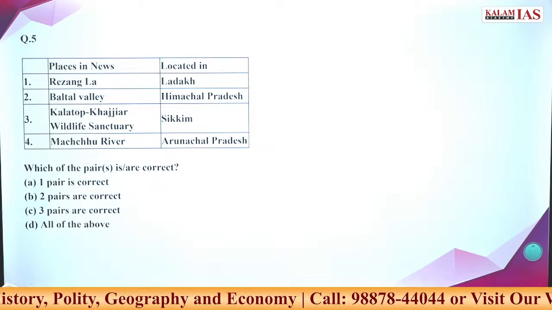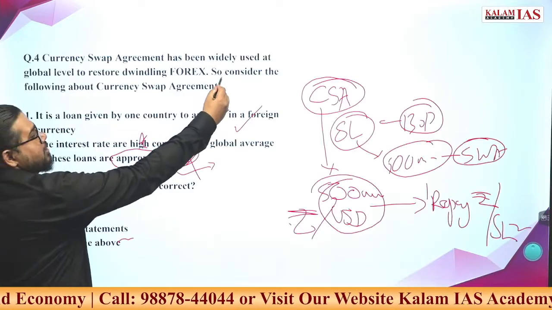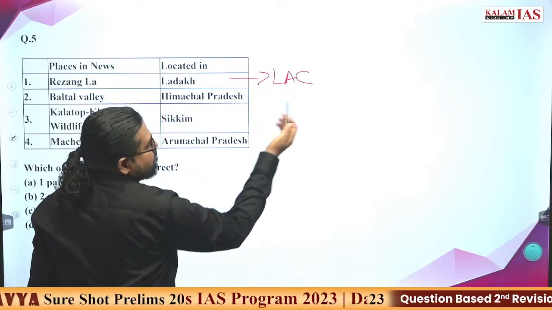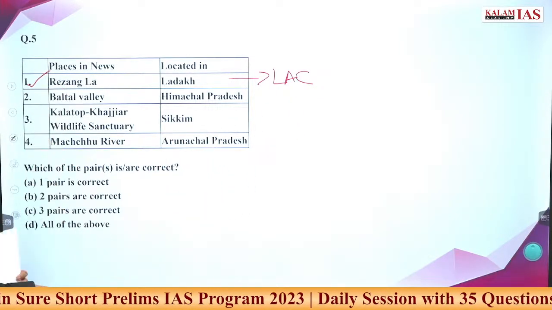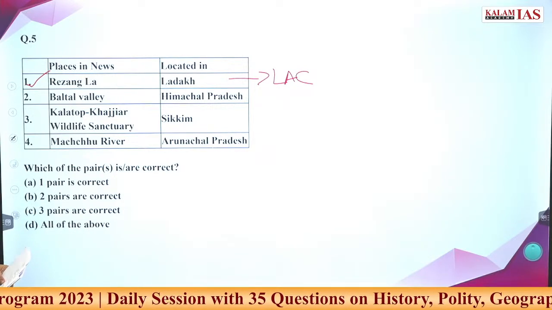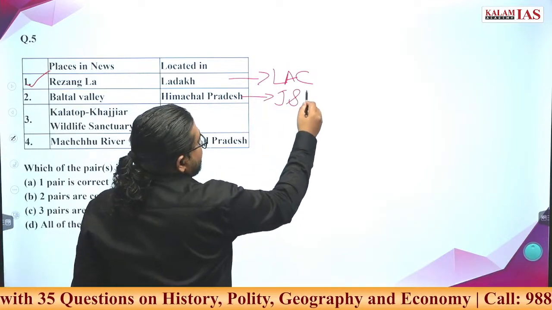Rezangla, where is it? It is in Jammu and Kashmir along the Line of Actual Control. This is along the LAC, around Ladakh itself. So the first option is correct. Second option, Baltal Valley, where is it? It is not in Himachal, it is in Jammu and Kashmir itself.